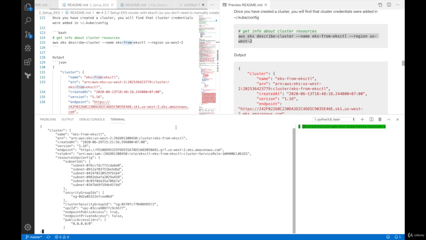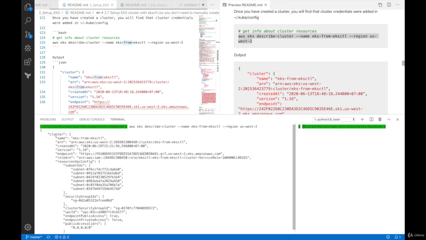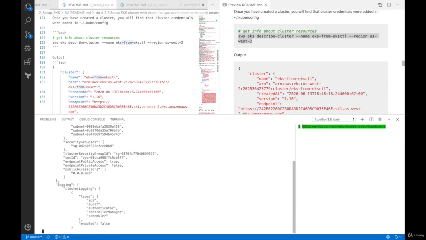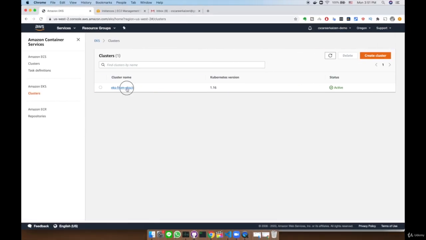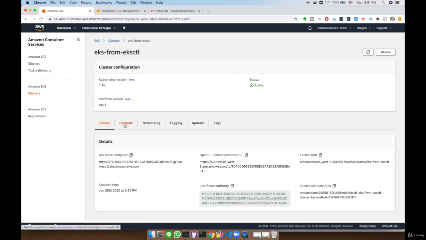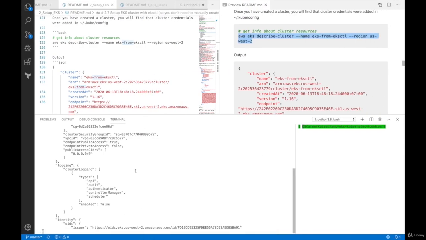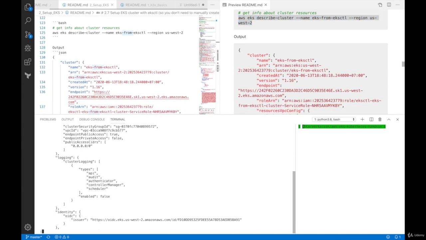It will return JSON output of cluster information such as name, subnet ID, security group ID, and so on. This is essentially what we see on this console, but in JSON format. So you can see all of the subnet IDs, VPC ID, logging details. These are all stored here in JSON.